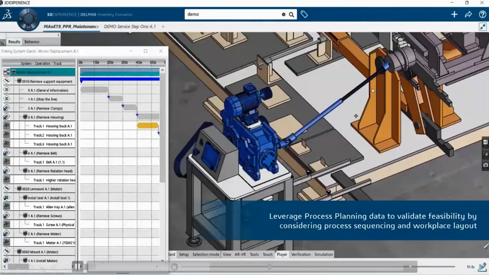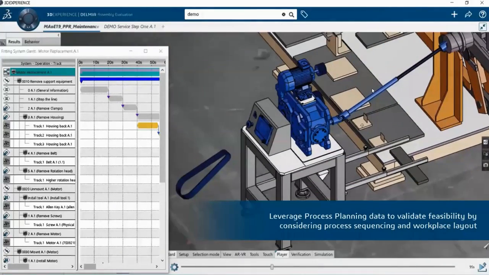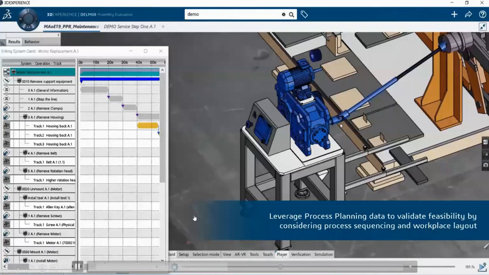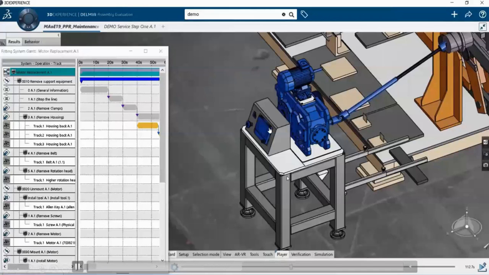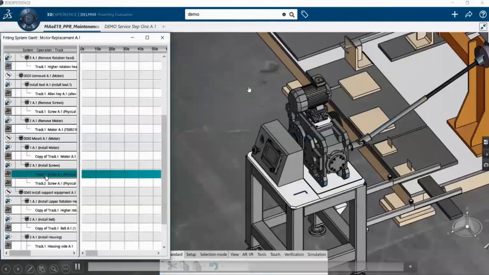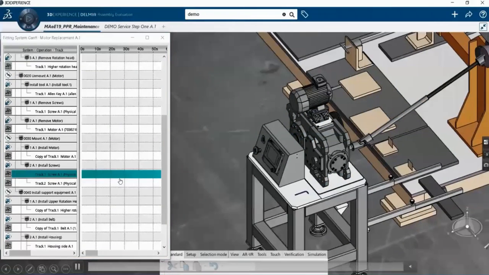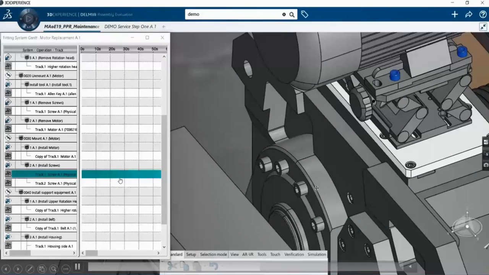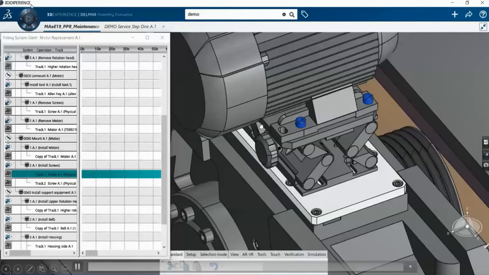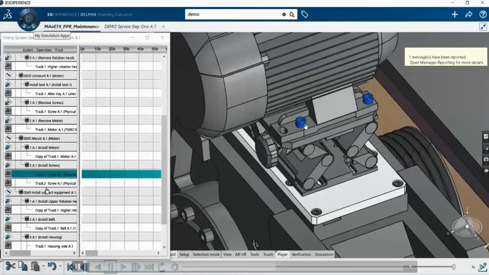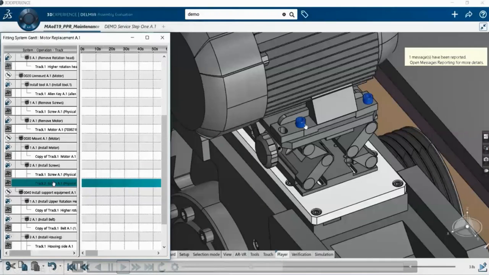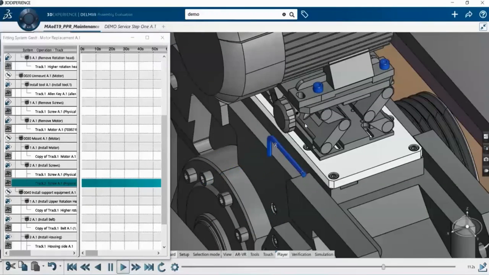So this is the assembly sequence, meaning the process of how this pump is going to be assembled, and we check whether there is any clash. Here we need to tighten this screw with the Allen key, and also we can validate.